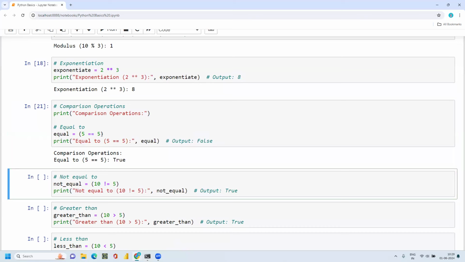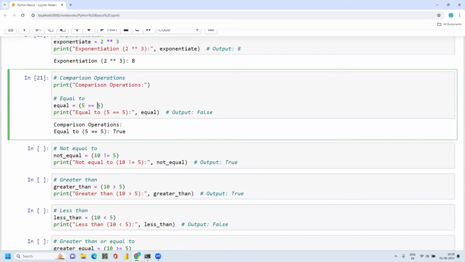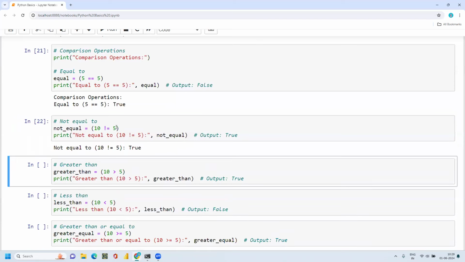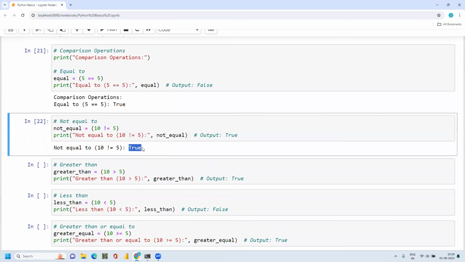5 is obviously equal to y. So that is where if I wanted to compare the two values, you can use these comparison operators. For not equal to, you should use this symbol before the equal, then you can get the result. Obviously 10 is not equal to 5, so that is why I'm getting the statement true.